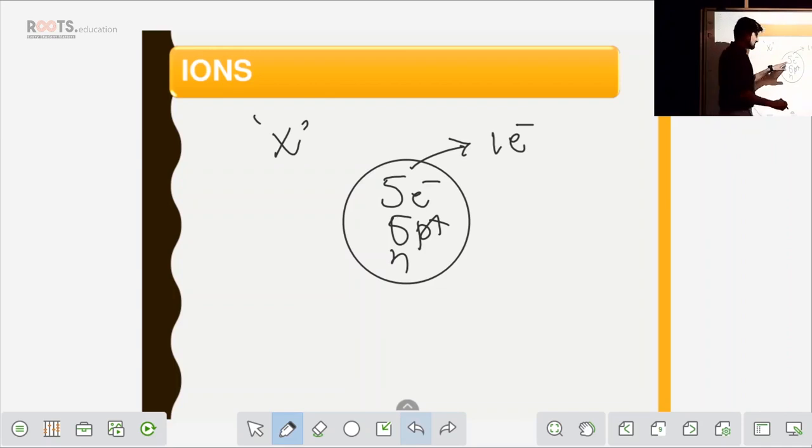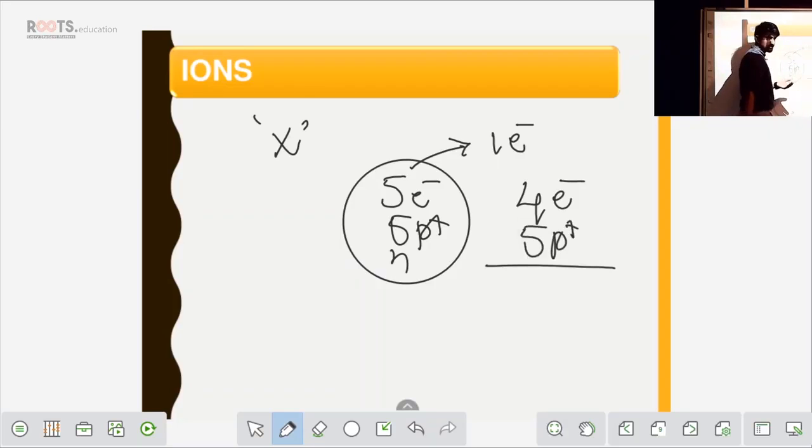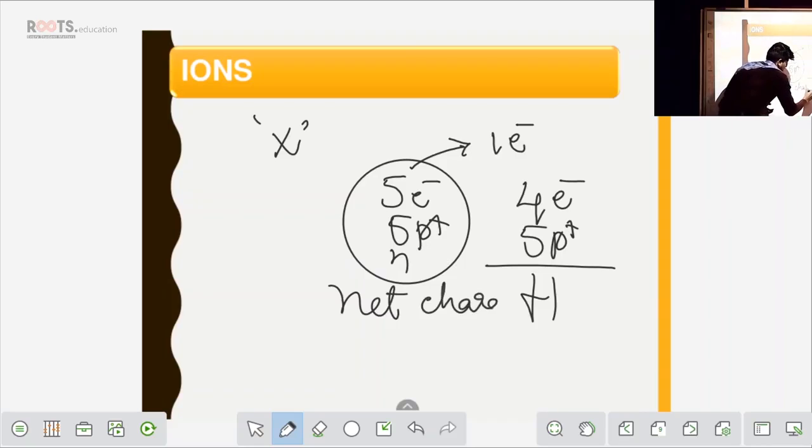So what happens? When an electron is eliminated or transferred to some other element, this atom will have only 4 electrons and 5 protons. So when you total the charge, what do you get? You get plus 1. So this is your net charge for this particular atom.